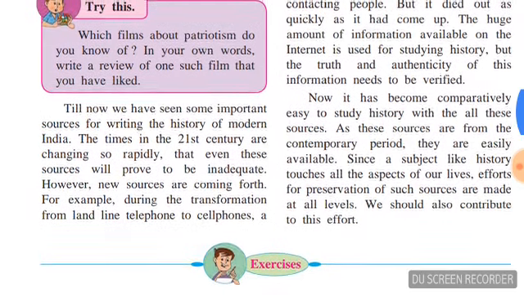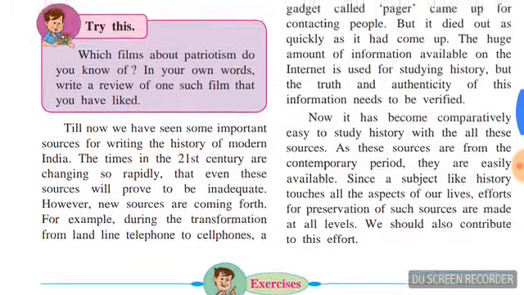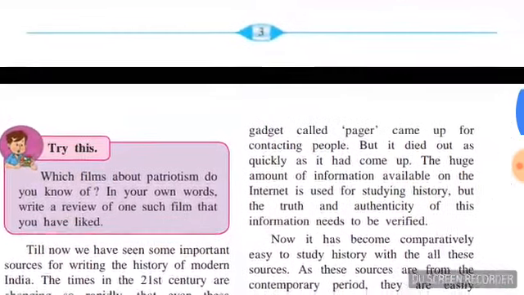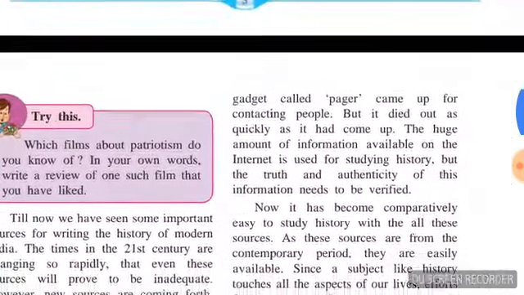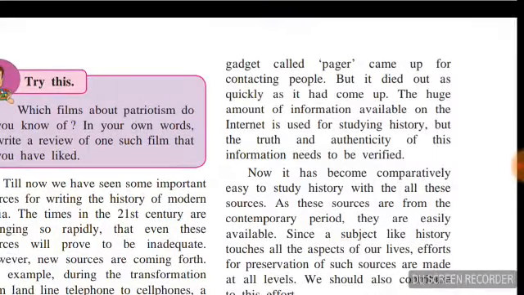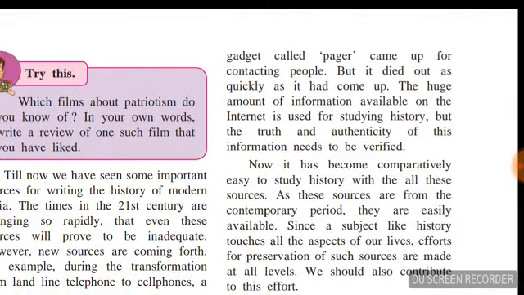For example, during the transformation from landline telephones to cell phones. Previously, there were landline telephones to contact each other. For them, a line used to be there, meaning the two landlines were connected with wires. But cell phones are connected with satellites.